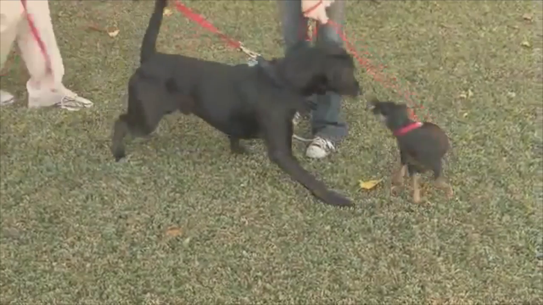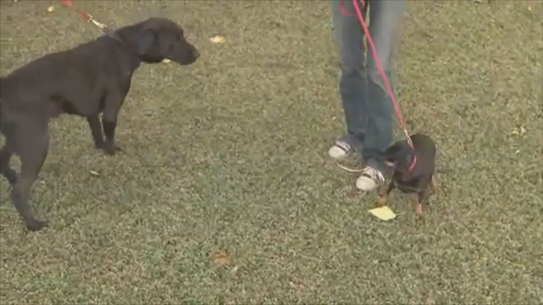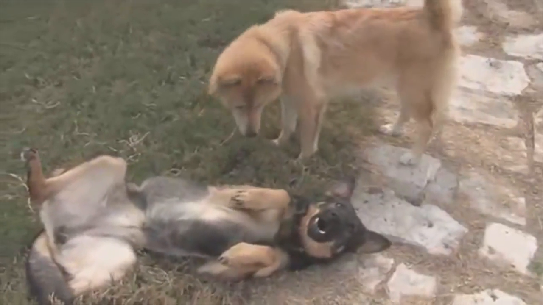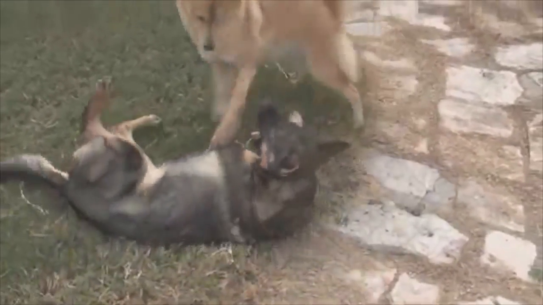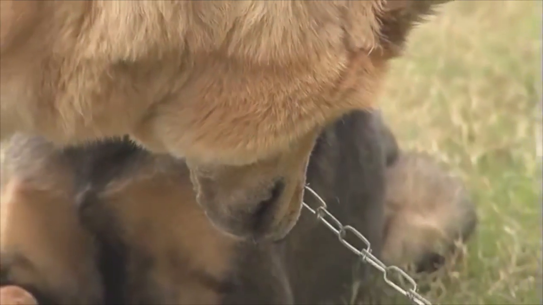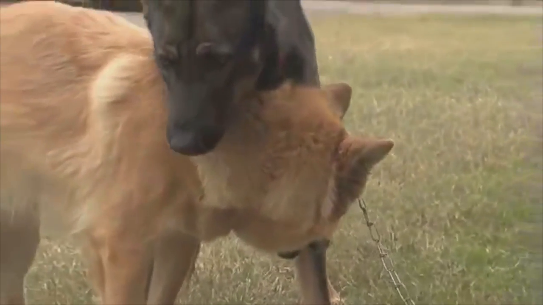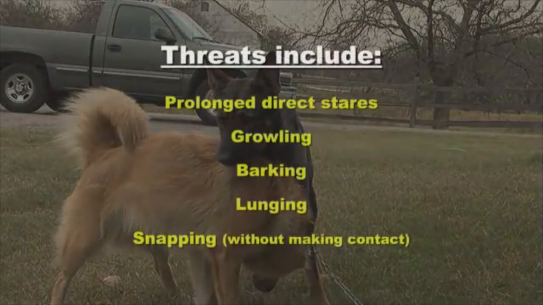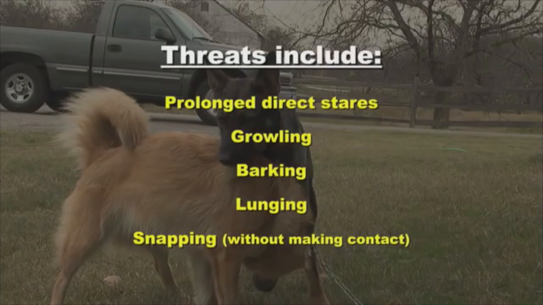A third choice a dog can make in a conflict situation is to threaten the other dog. Threats are signals that warn the other animal that if things continue the way they are, the threatening dog may attack. Threats may end conflicts by causing the other dog to leave the situation or to show a submissive display. Threats can also lead to an escalation of the conflict by causing the other to threaten back or to attack. Threats include prolonged direct stares, growling, barking, lunging, and even snapping without making direct contact.